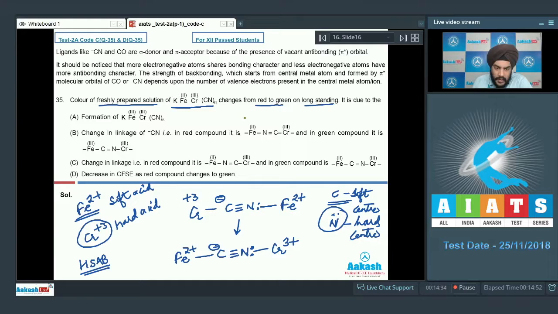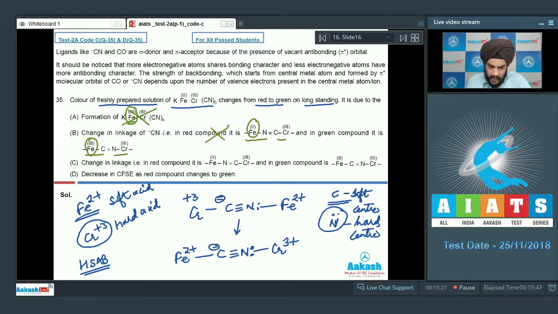Let us look at the A option now. Formation of KFe3+Cr3+(CN)6. Students, in this option, the examiner has oxidized Fe2+ to Fe3+. So this is incorrect. No such oxidation happens in this structure. Let us look at the next option now, option B. There is a change in linkage of CN. In the red compound, the Fe +2 is bonded to N, and in the green compound it is the opposite. Students, in this option also, we can see that the examiner has oxidized the Fe +2 to Fe +3. So this sort of oxidation also does not happen. This statement is also incorrect.